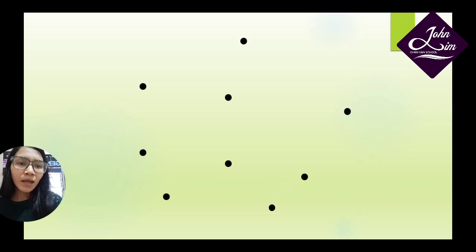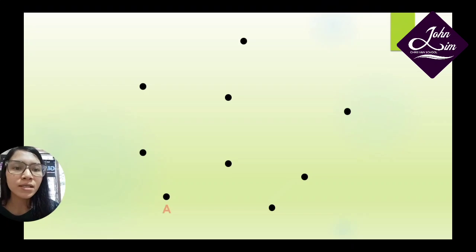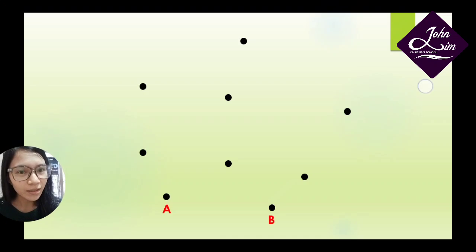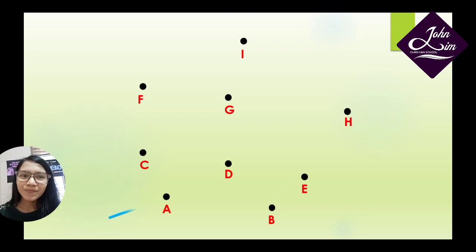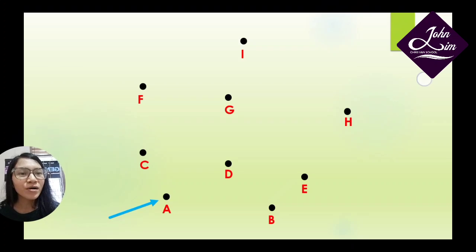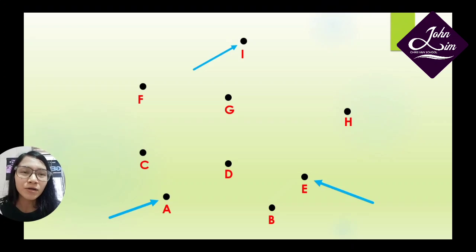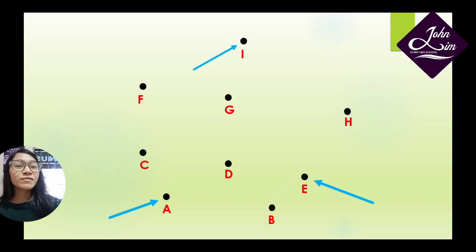A point is commonly labeled with an uppercase letter. So we can label these points as point A, point B, point C, point D, point E, point F, point G, point H, and point I. So now you can say, look at point A, or look at point E, or look at point I. You know exactly what I'm talking about. So that's a point.